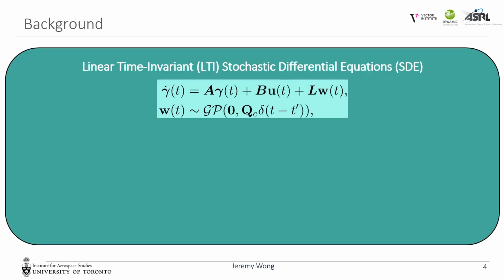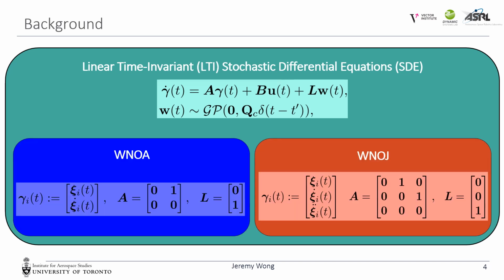To exploit sparsity for efficient computations, our motion prior must be in the form of a linear time invariant stochastic differential equation driven by white noise, as seen in the equation below. Wt is the white noise process with power spectral density Qc, a hyperparameter of the prior. The state and system matrices are shown for the white noise on acceleration and white noise on jerk priors below, where the B matrix is 0 for both priors.